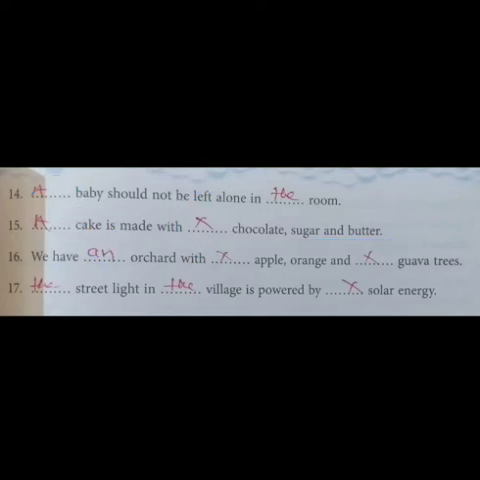We have dash orchard. Orchard means like garden. We have dash orchard. O is a vowel, so we will use an over here. With dash apple, orange and guava trees. See, trees we cannot calculate, so we have put cross over here.